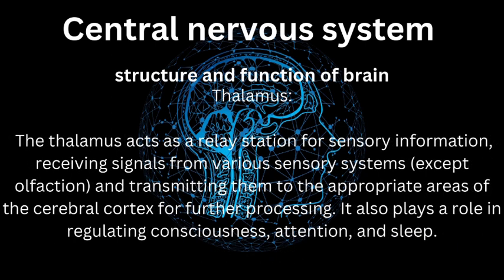Sixth, thalamus. The thalamus acts as a relay station for sensory information, receiving signals from various sensory systems, except olfaction, and transmitting them to the appropriate areas of the cerebral cortex for further processing. It also plays a role in regulating consciousness, attention, and sleep.